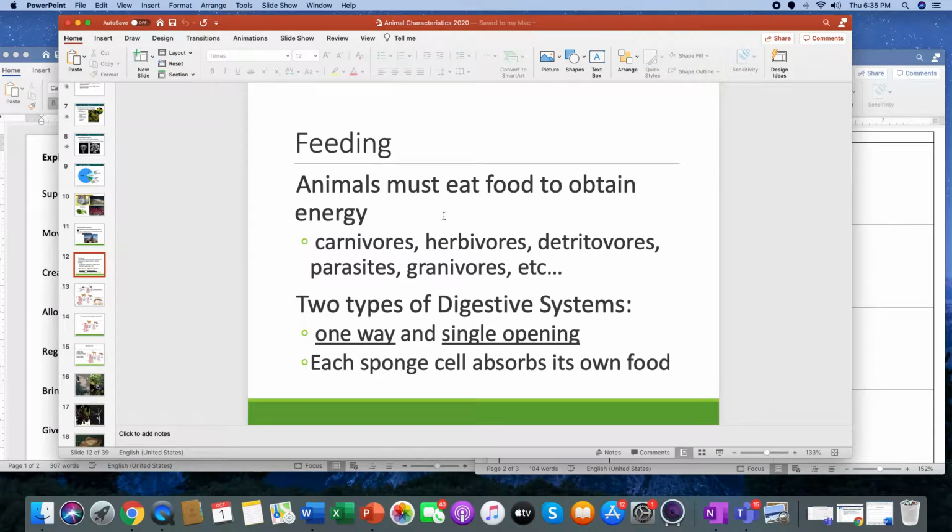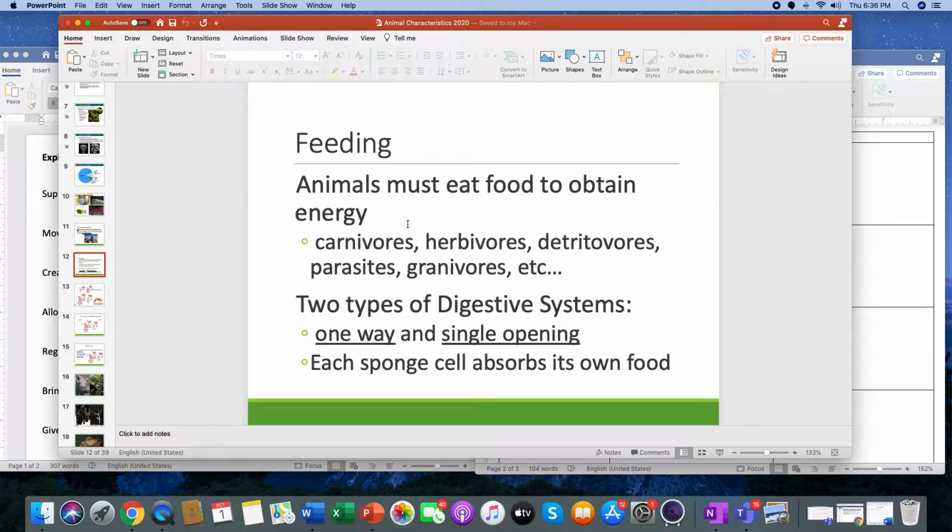The first thing that is definitely part of the Big 7 with animals is that animals must eat to obtain energy. Carnivores, herbivores, parasites, all of these need to eat. They are all animals. Leeches are animals. Deer are animals. Leeches need to eat blood. Deer need to eat grass. You and I, humans, need to eat something. You might be a vegetarian, maybe you just eat plant products, and that's great. I am a meat eater, though. You need to eat. All right, there are two types of digestive systems, and this is the gross part.